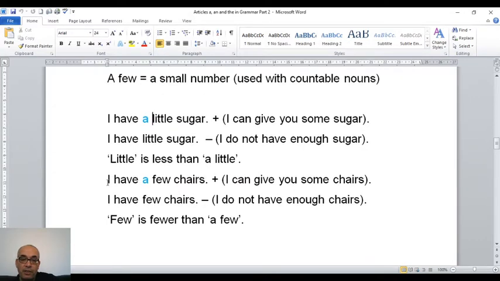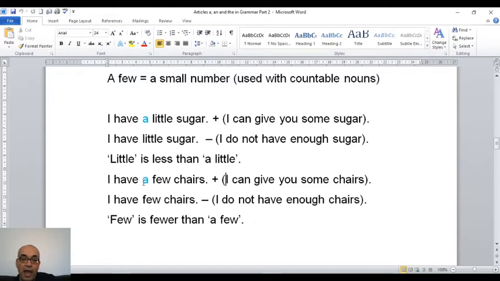The same story is here. I have a few chairs. "A" is used, it means the sentence is positive. It means I can give you some chairs. I don't use "a" before "few." It means the meaning is negative. I don't have enough chairs. Of course, "few" is fewer than "a few."